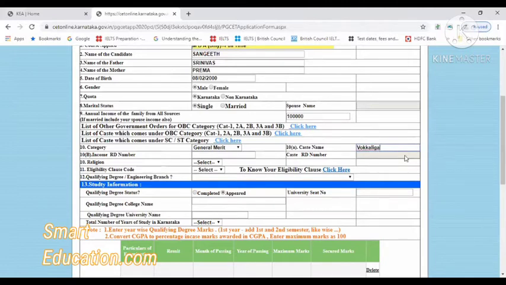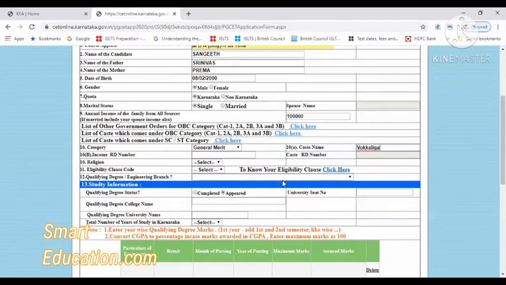certificate. The advantage of having the category is that if tomorrow you apply for a scholarship, other than general merit, all other students, SC, ST, reserved category and OBC category students, will receive the scholarship from the government. So if you are general merit, you will not receive any scholarship. So at least for that advantage, if you have the income and caste certificate, you can apply here. And your income RD number and caste RD number you have to mention here, in case you have applied.